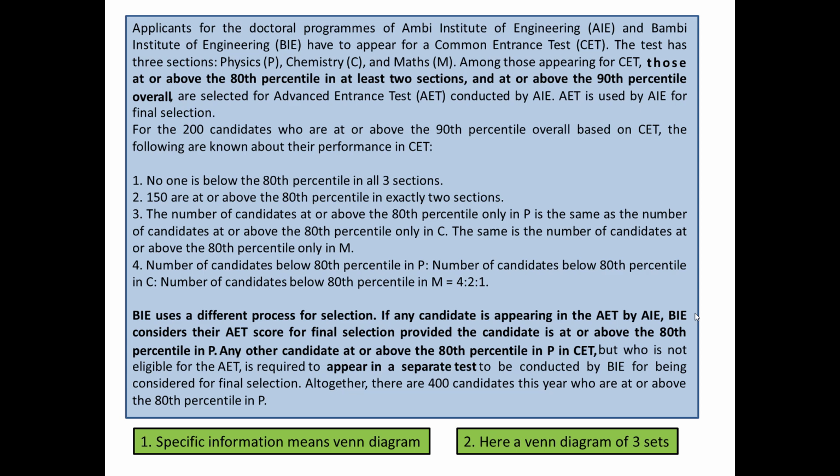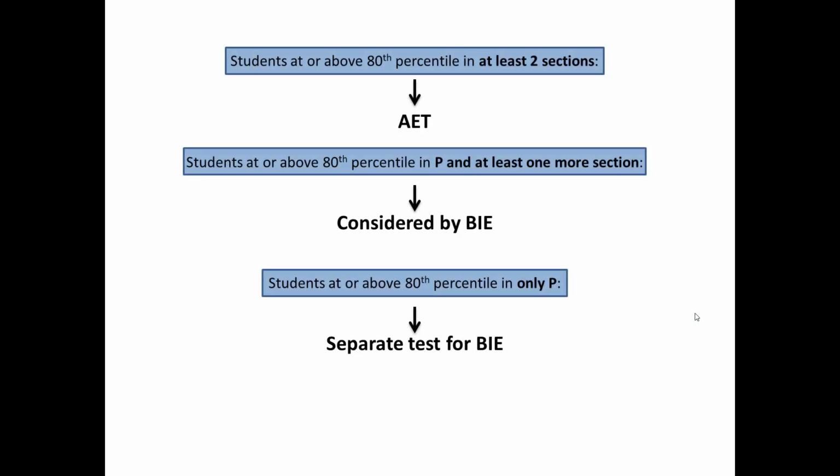So let's summarize this information once. When students are at or above the 80th percentile in at least two sections, they would be selected for the AET exam, that is the advanced entrance test. Students who are at or above the 80th percentile in two sections but one of them must be P, that means physics and at least one more section, are then considered by BIE.